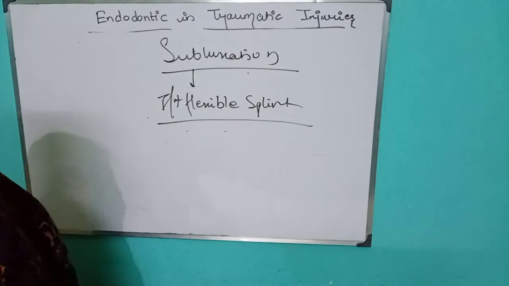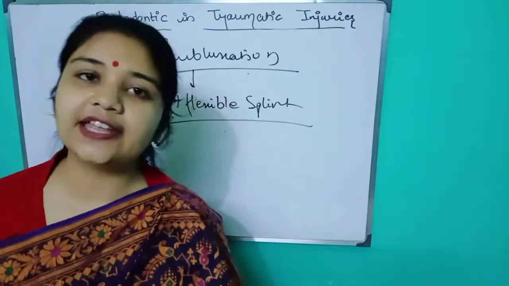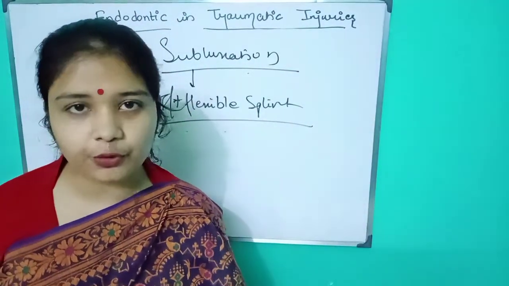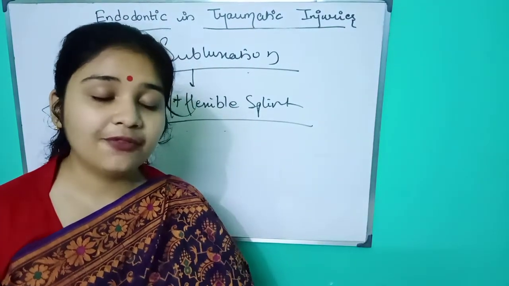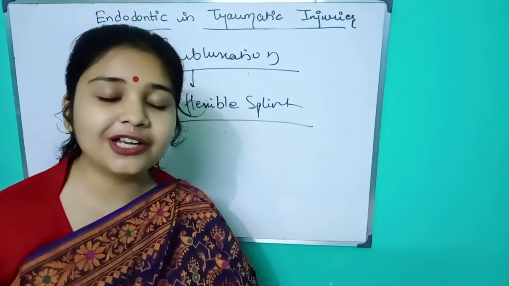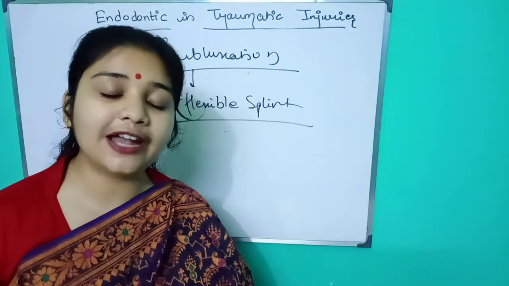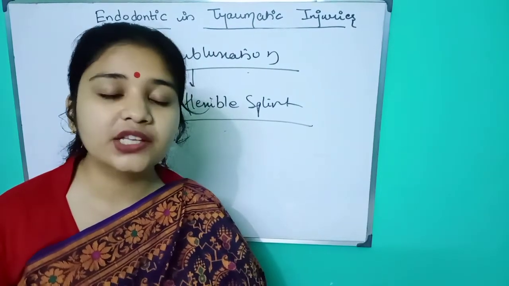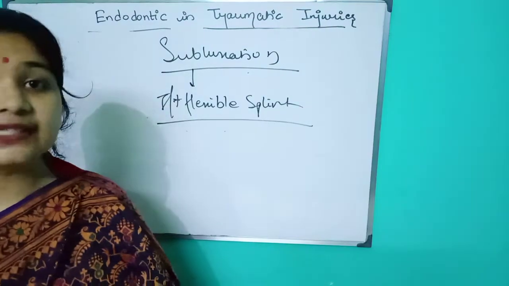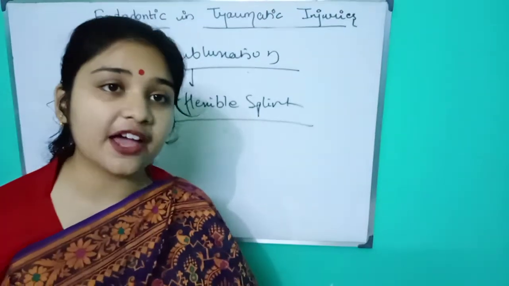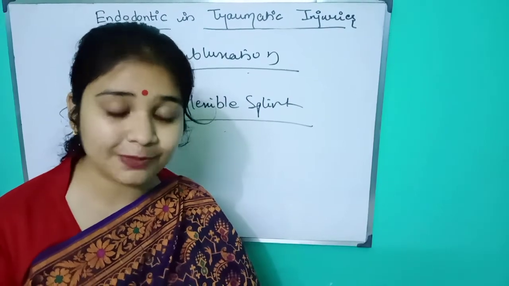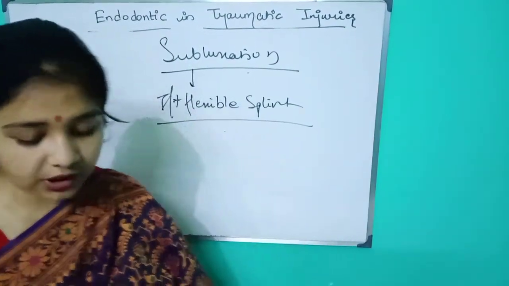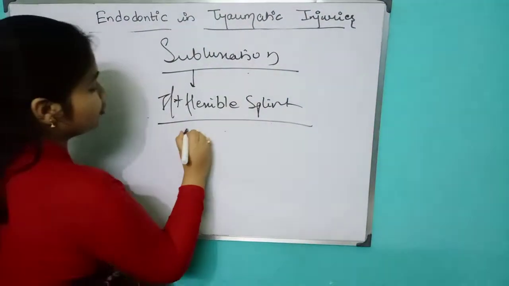Okay. See, I have already discussed what we have to do if enamel is fractured, if pulp is included, and if dentin is fractured. All these things we have already discussed. Now these are the extra parts which I have been discussing because they are relevant endodontically, or the splints also. Okay, now the next one is your extrusion.